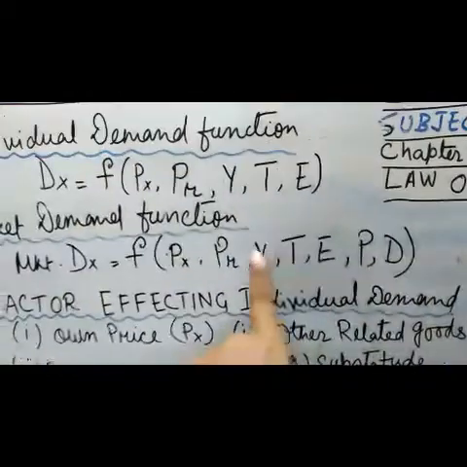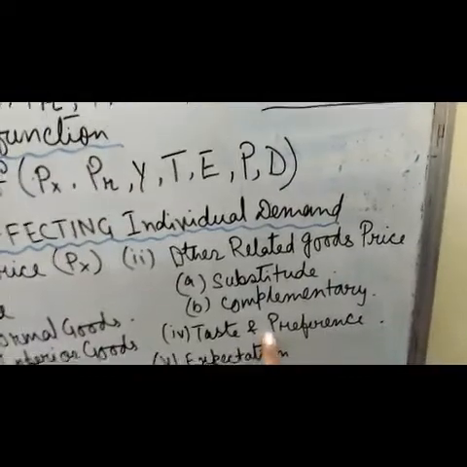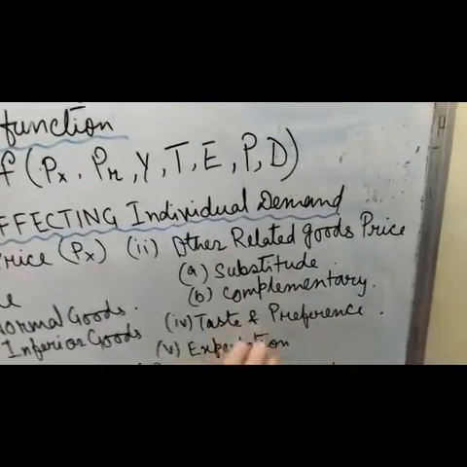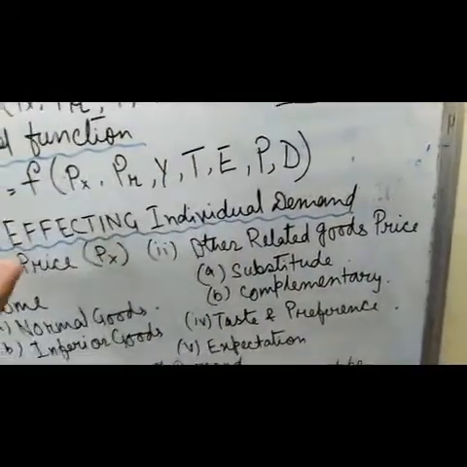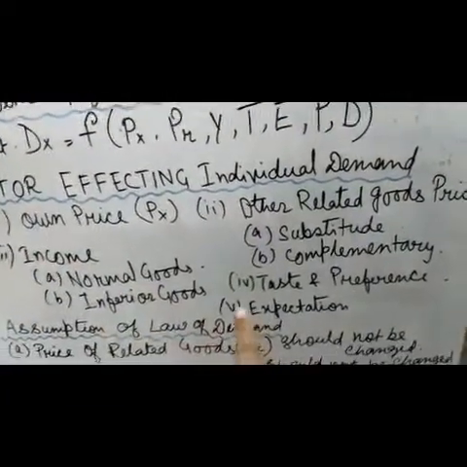Number four, taste and preference. Suppose you want to consume a particular commodity, definitely your income and your price do not force your demand. You will still keep on demanding. Now finally is expectation.